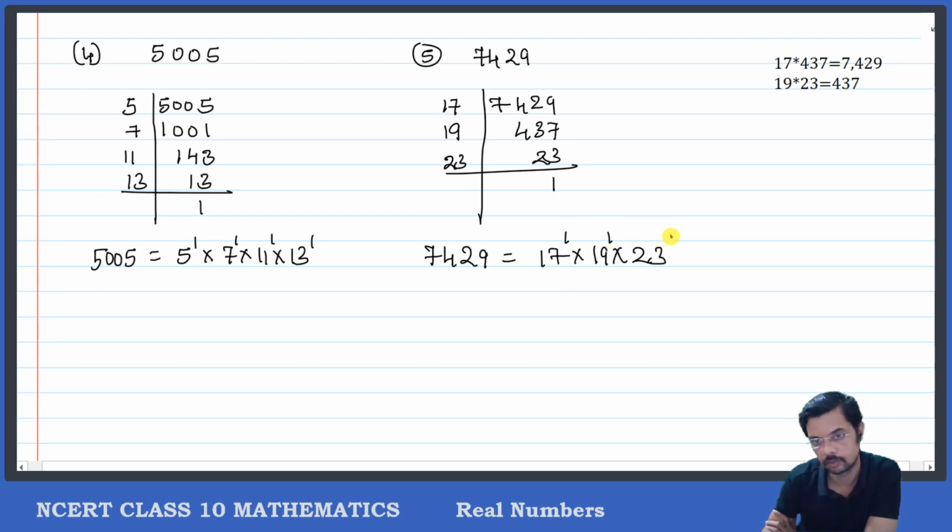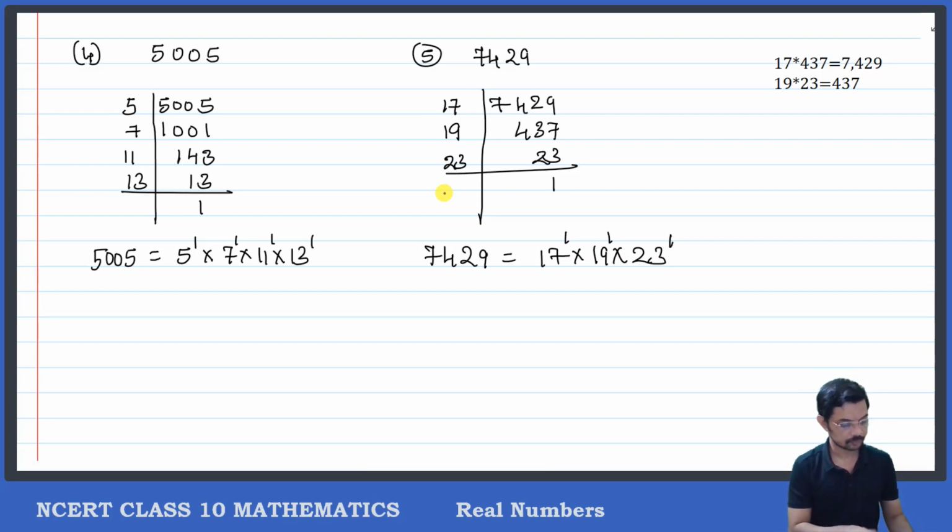So I am writing down the number of times each prime factor occurs. 17 is a prime number, 19 is a prime number, 23 is also a prime number. We can't use composite numbers here. Okay. Is that clear? Okay. Now I will give you three numbers. How to find the HCF and LCM? Let us see that.